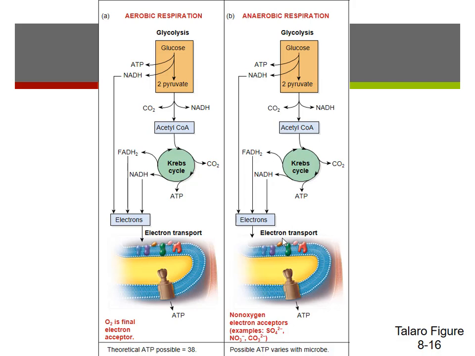And so what we're going to do next, and we're still just focusing on aerobic respiration at this point, is go to the Krebs cycle. So we're going to go from pyruvate, which is a 3-carbon molecule, and run that into the Krebs cycle. Now the Krebs cycle is going to start with something called acetyl-CoA.